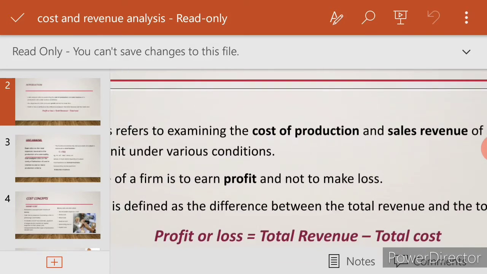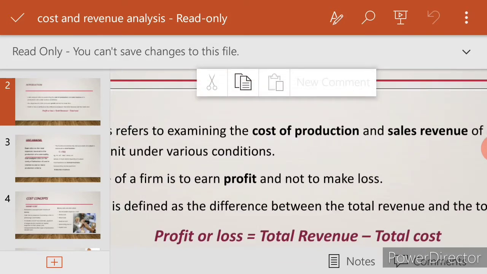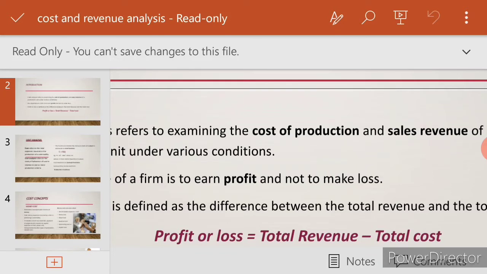profit or loss. Suppose, for example, I have invested 1 lakh rupees in a business.